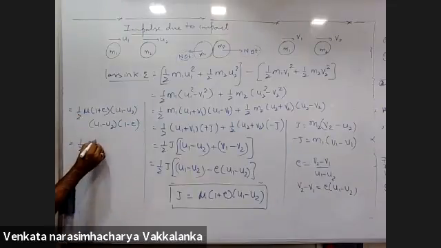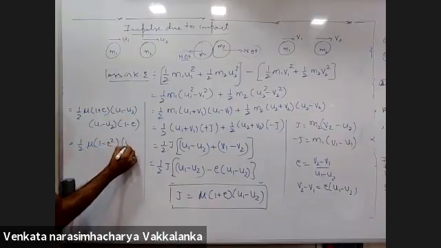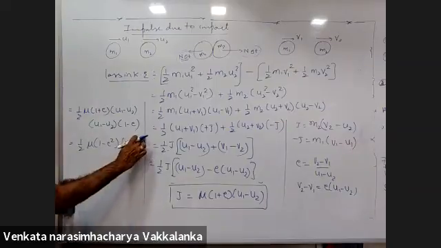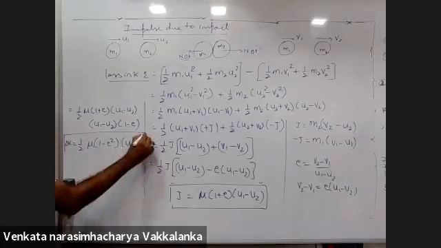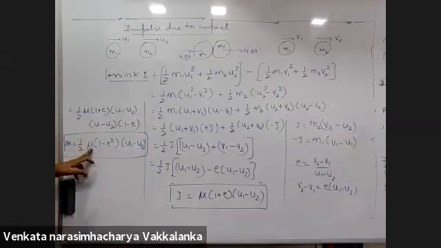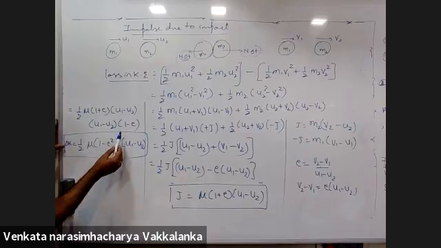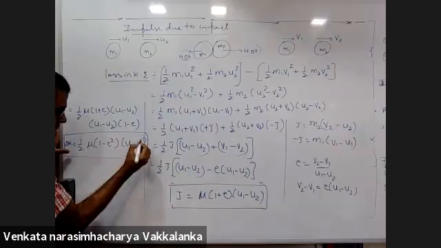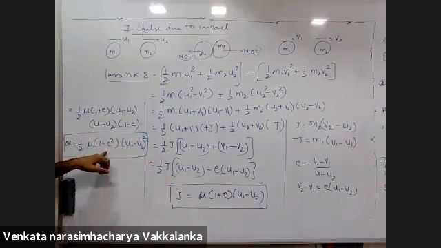Half mu 1 minus e square into u1 minus u2 whole square. u1 minus u2 common. This is delta k. Half mu 1 minus e square, because a plus b into a minus b whole square, a plus b into a minus b, u1 minus u2 whole square. Are you able to see this?